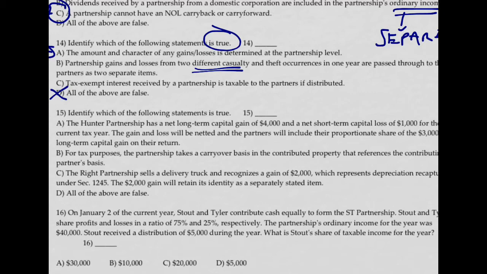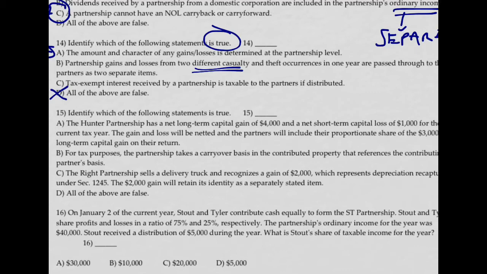I don't know how to describe this particular false part of the equation, but it's nonsensical that we'd have to separately state them. It's like if you made two different charitable contributions, you would still add the contributions together and then separately state the total. That's the idea of why B is false.